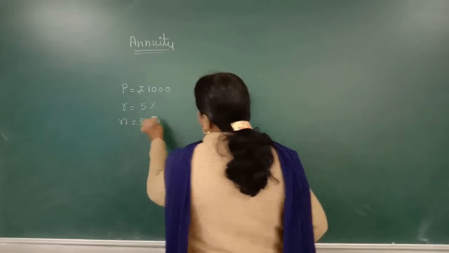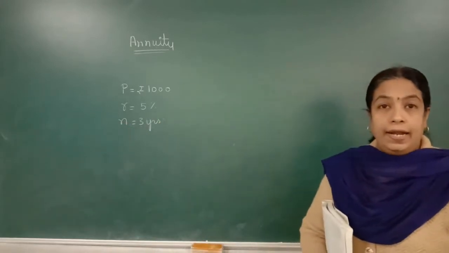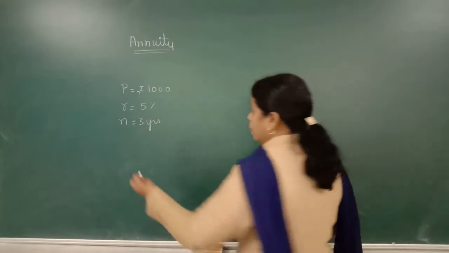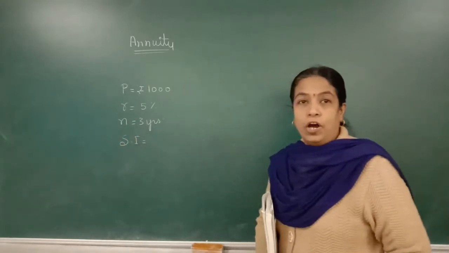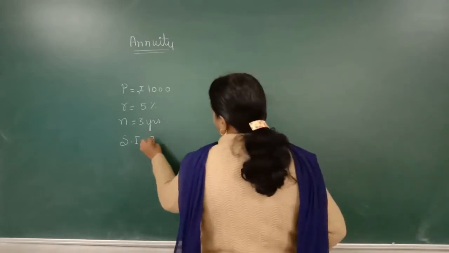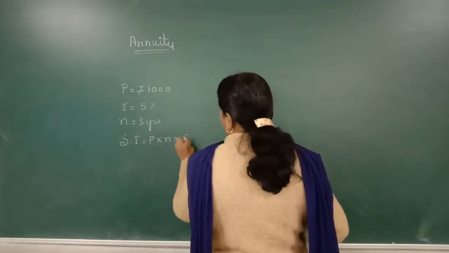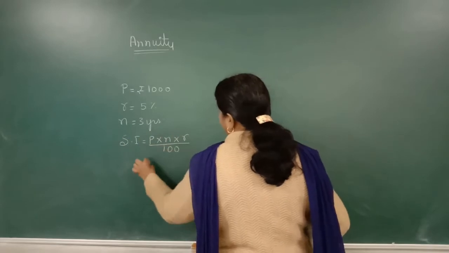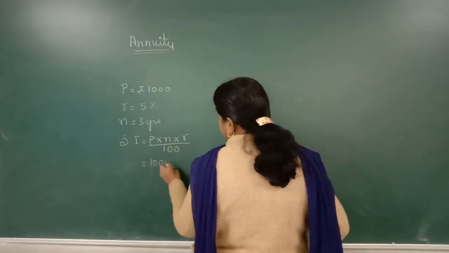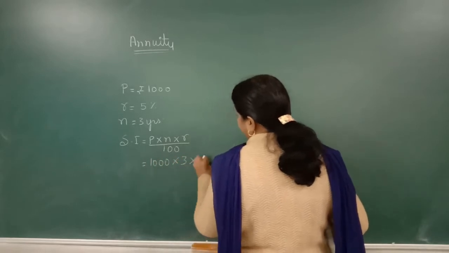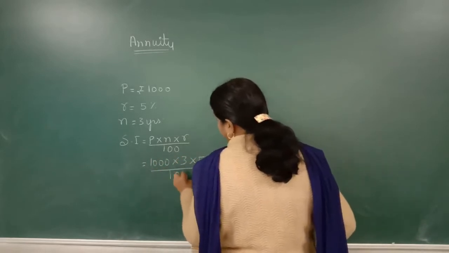Now if I am investing at simple interest, what interest will I get? You know very well the formula of simple interest: PNR upon 100. P is 1000 into 3 into 5 upon 100.